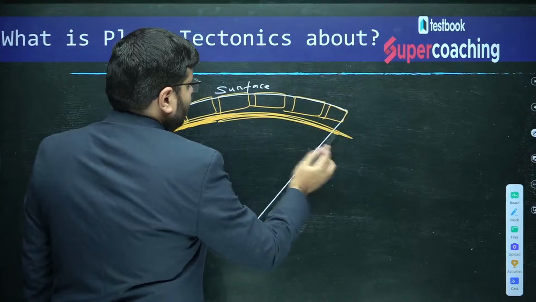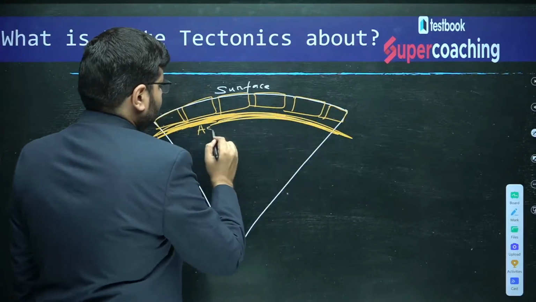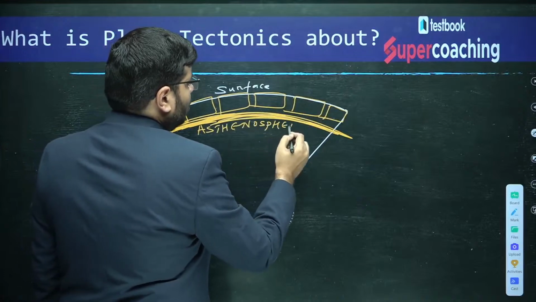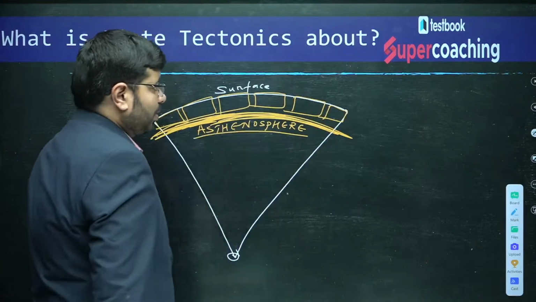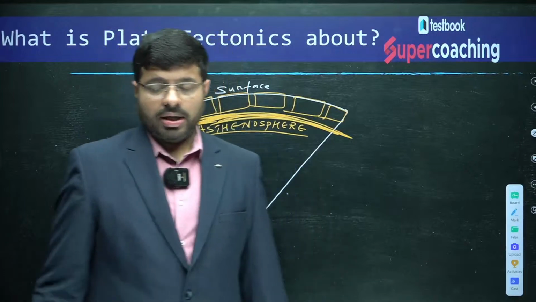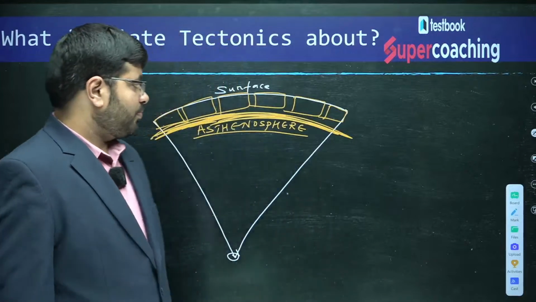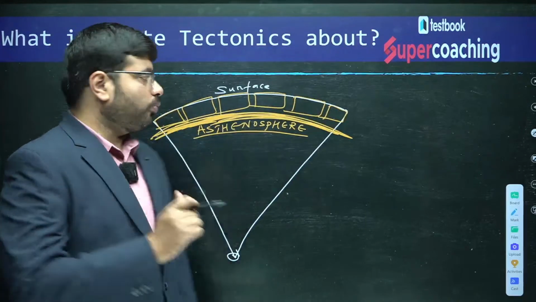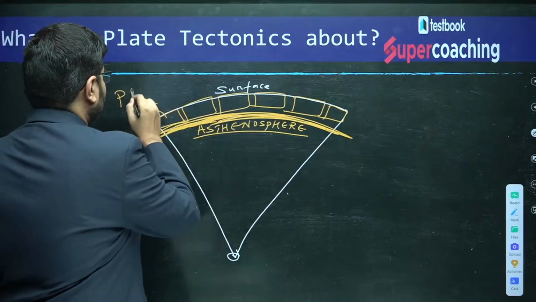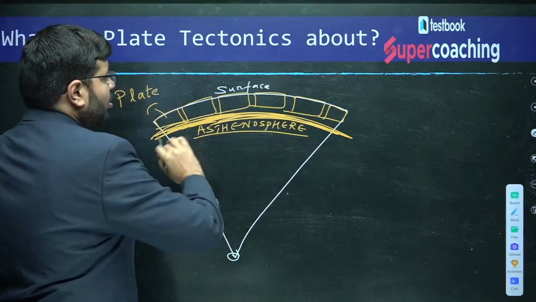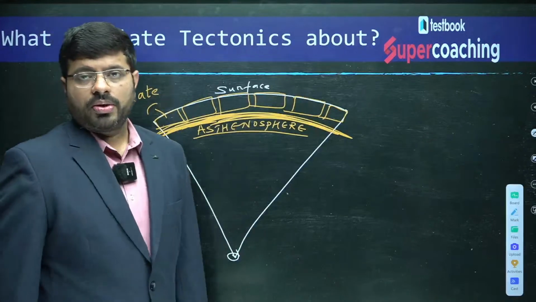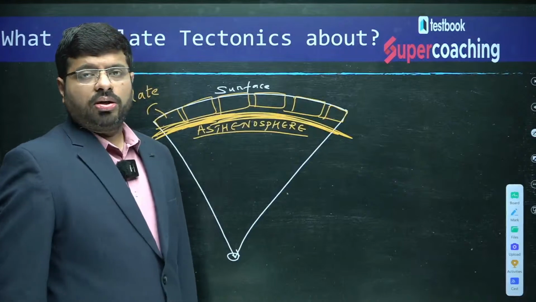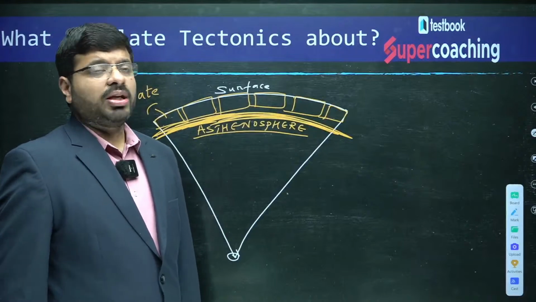Zone of asthenosphere. I think you all know about the magma. So, the asthenosphere is the zone of the upper mantle. Each block is what we call a plate, and this plate floats in the asthenosphere. And exactly at the boundaries, you will find all the variations of plate tectonics.